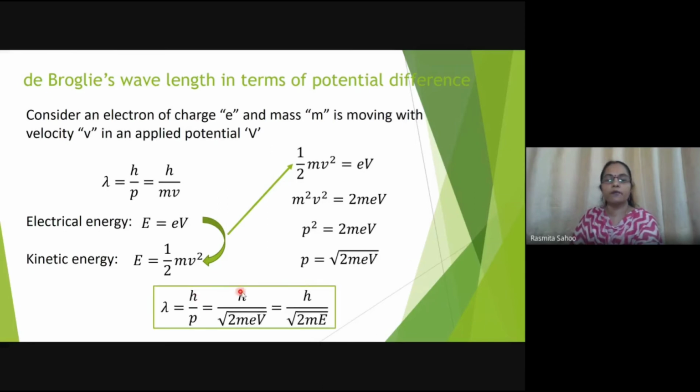Then we'll get lambda equals h by square root of 2 mEV. Further, this eV is nothing but the electrical energy, capital E. So these two are the equations for de Broglie wavelength when an electron is moving inside an applied electric field. Now we can further simplify these, because here h is Planck's constant, m is mass, e is the charge of an electron. So we can simplify this to a simpler form.